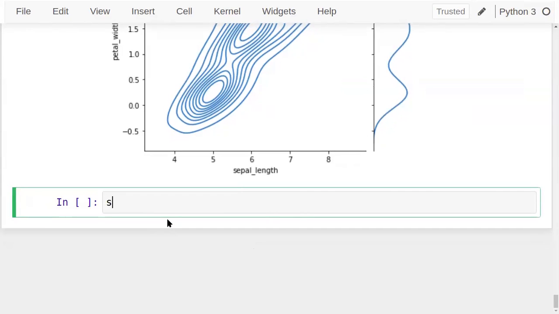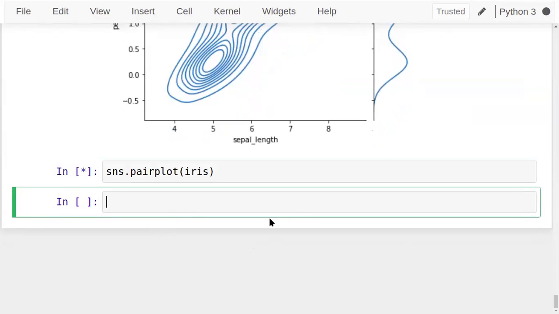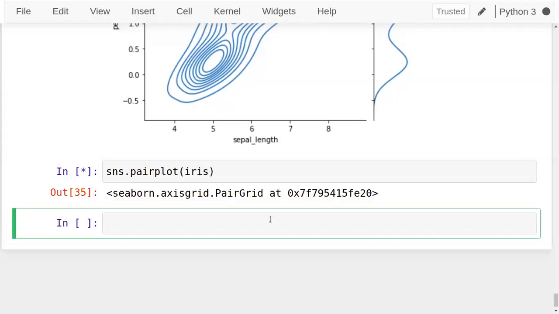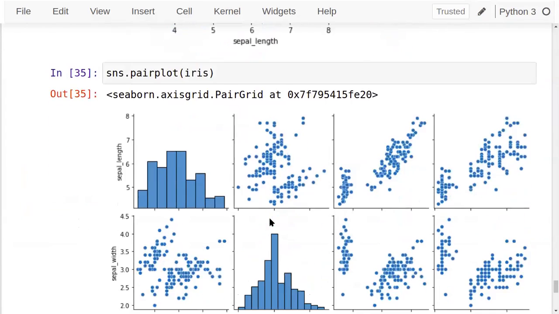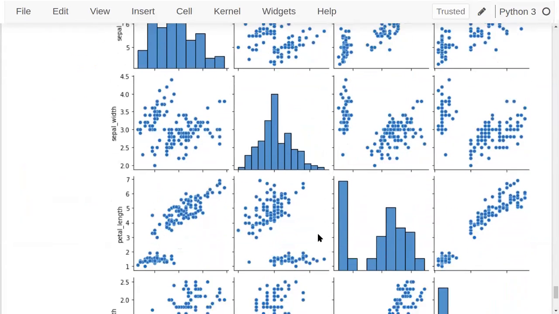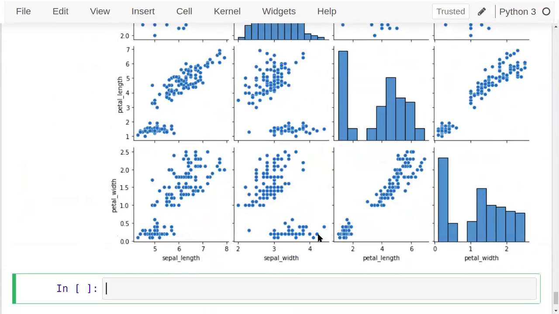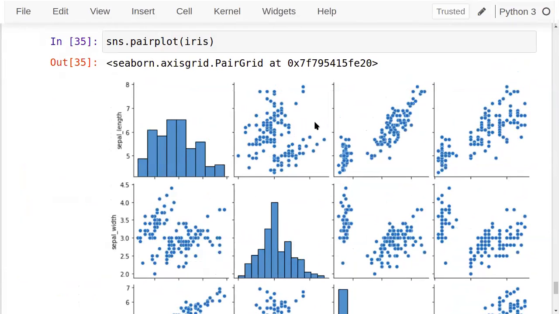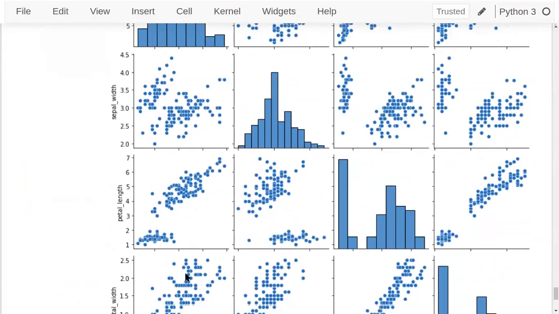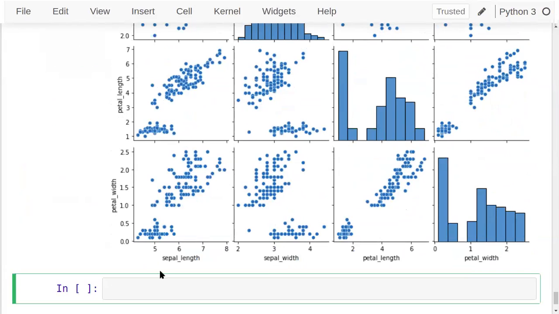See this, sns.pairplot. See this. Now, one variable against another variable, you can check it. This graph is sepal length on this side against petal length on this side. Or this one is sepal width against petal width.